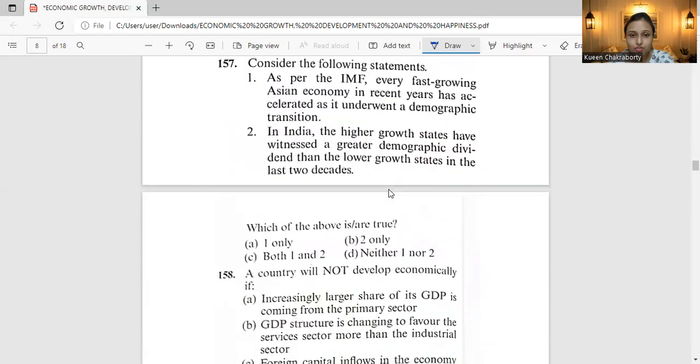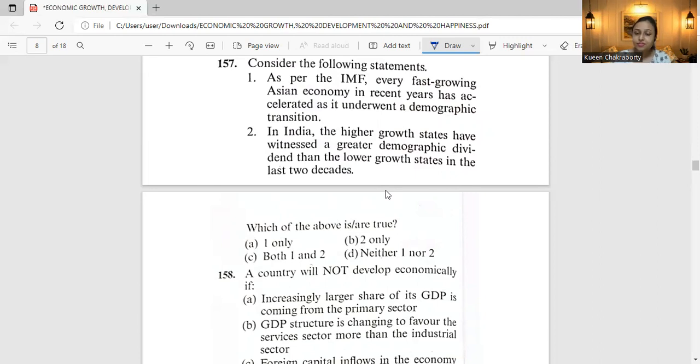We'll move on to question 157. Consider the following statements. As per the IMF, every fast-growing Asian economy in recent years has accelerated as it underwent a demographic transition.